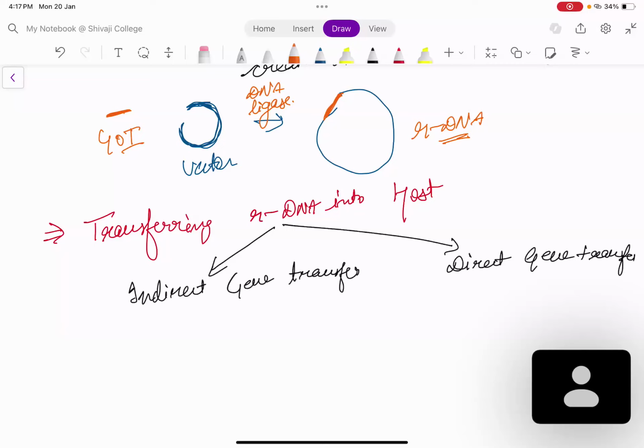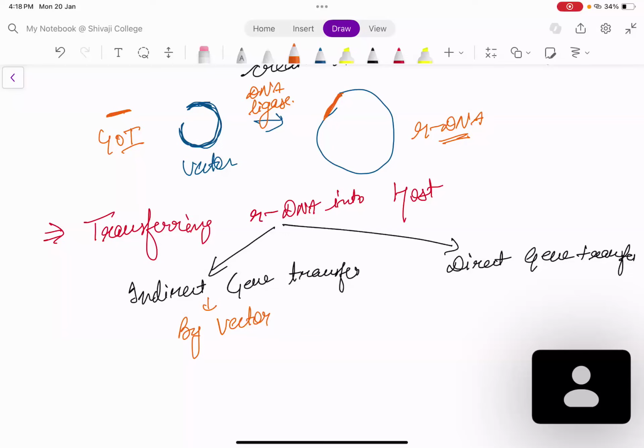For example, as we just saw, you took a vector, you have attached your gene of interest to the vector and then it will be transferred into the host. This can be used to transfer into a bacterial cell, plant cell, animal cell. Okay? So the next is your direct gene transfer. Okay? This one is vectorless. Here you do not require a vector. You do not need to attach your gene of interest to the vector.